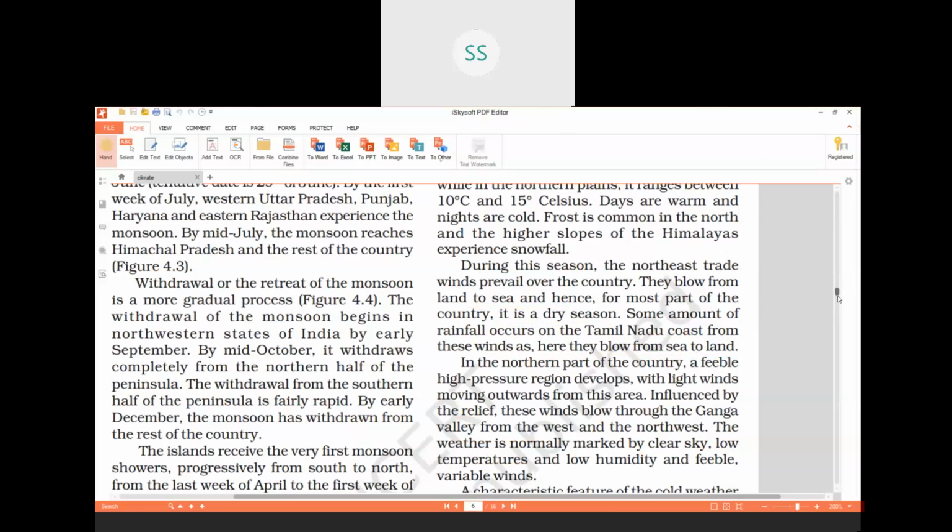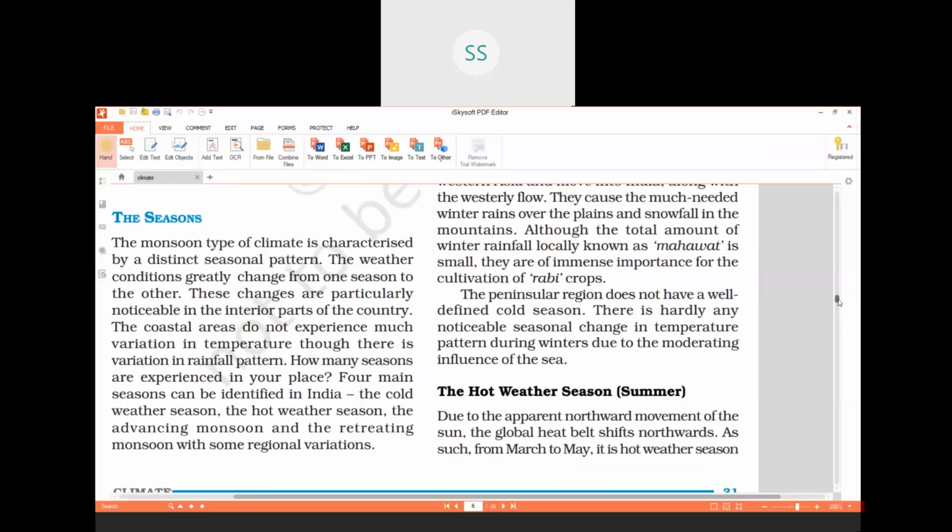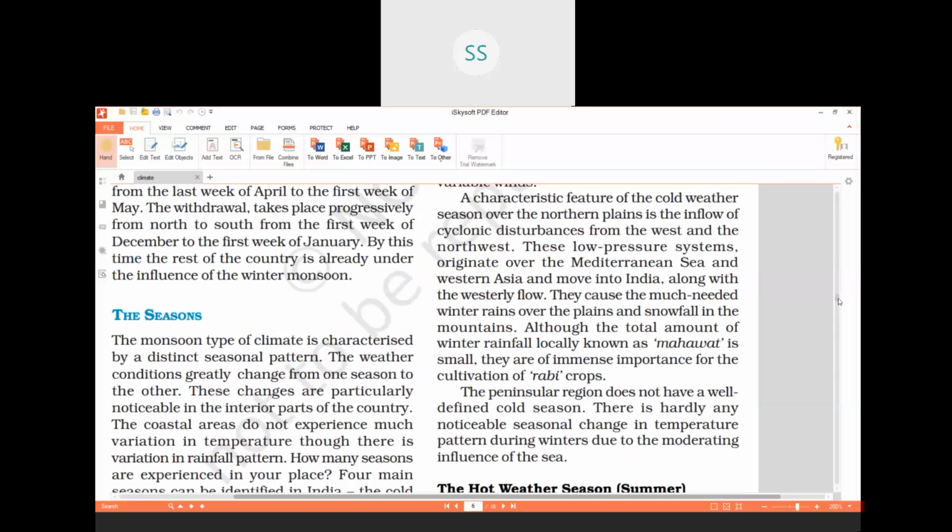So, continuation, children, further features we have. The important characteristic feature of this season is inflow of cyclonic disturbances. This also we have done in the last video. What are the cyclonic disturbances from the west and the northwest? Again, I am reading.